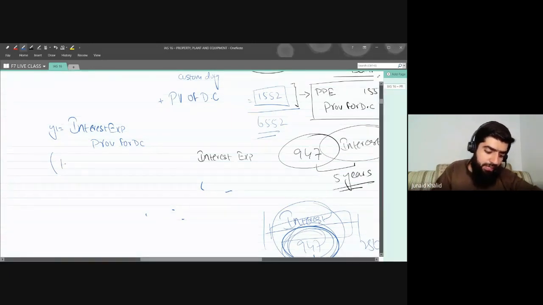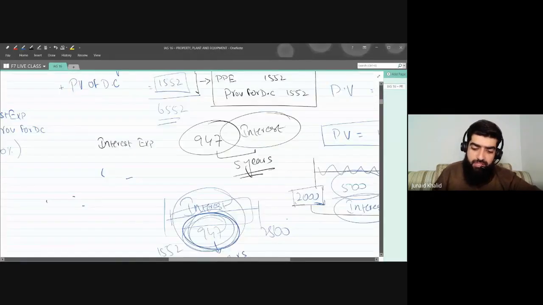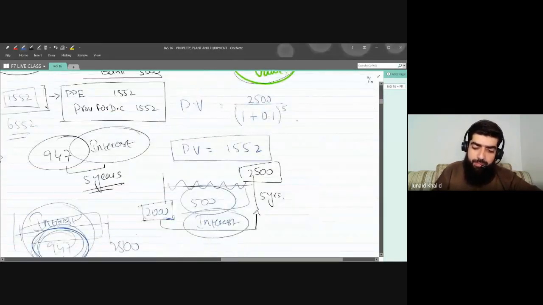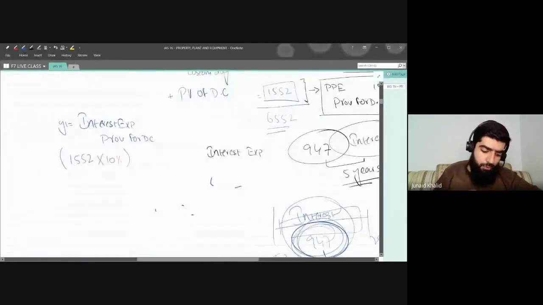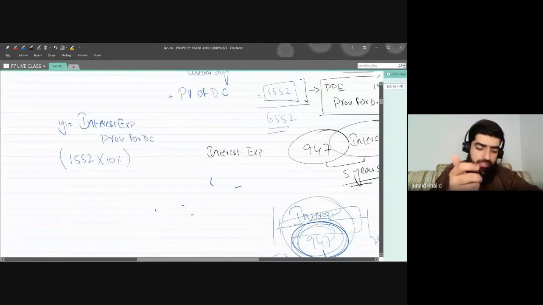And how are we going to calculate the interest? Today we have a liability of 1552. We'll calculate the interest at 10%. This was the interest rate that we have assumed in our example. So we calculate the interest for year one, and this will make 155.2.